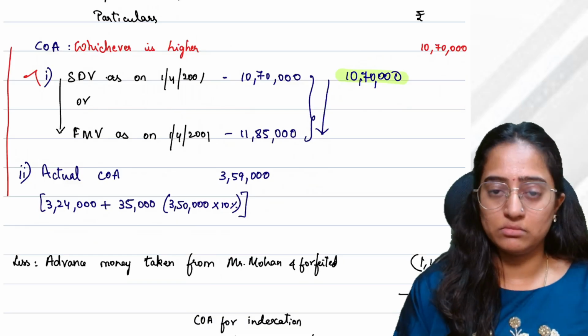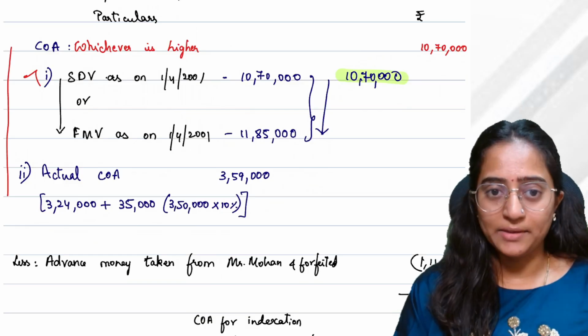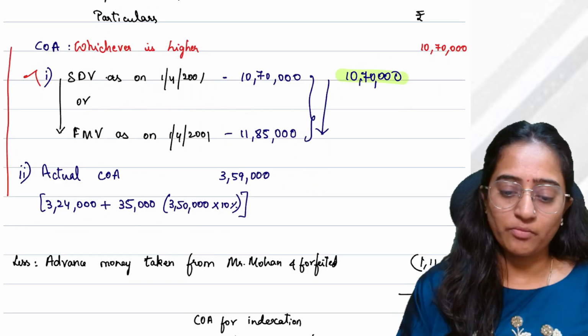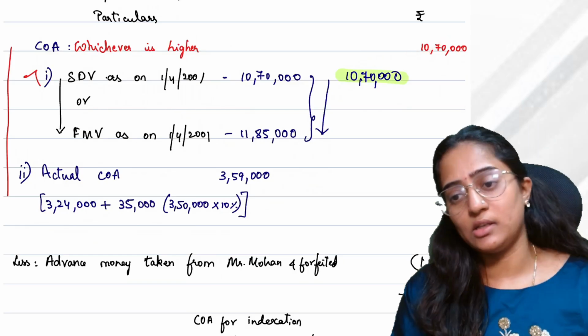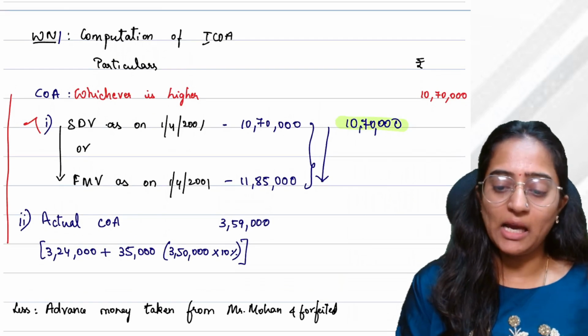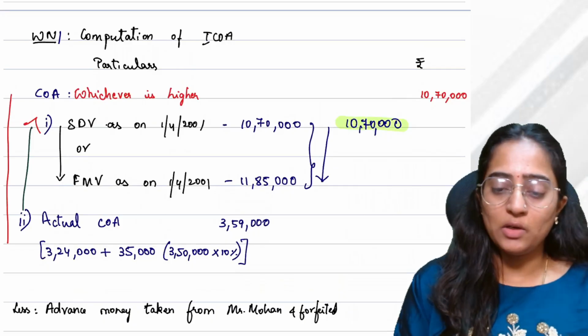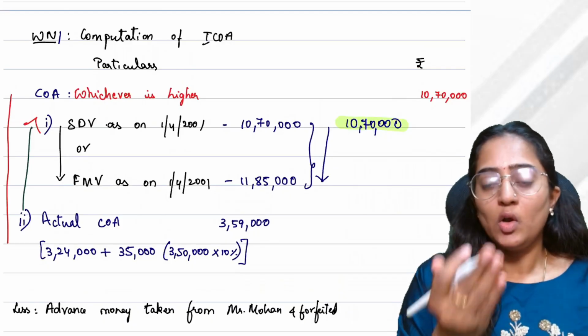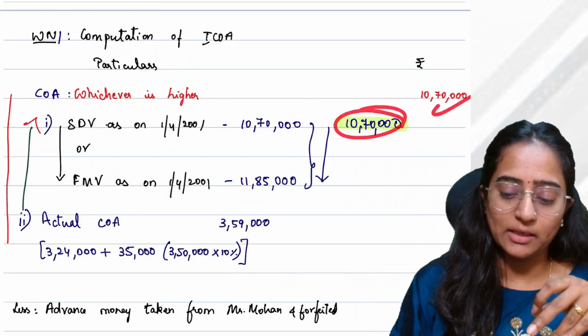Everyone, understanding? I hope it is clear. So 10,70,000, the cost of acquisition, whichever is higher would be considered. Why would you take whichever is higher, people? Because higher the cost, lower the capital gain income which you would get. So you would take 10,70,000.